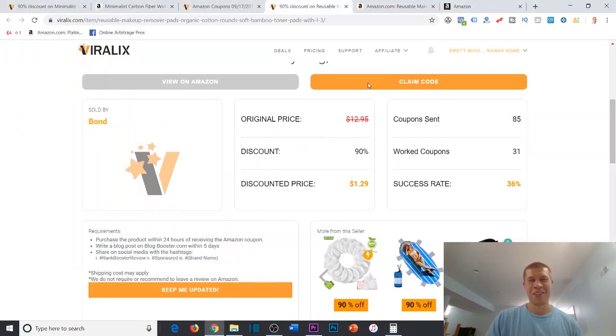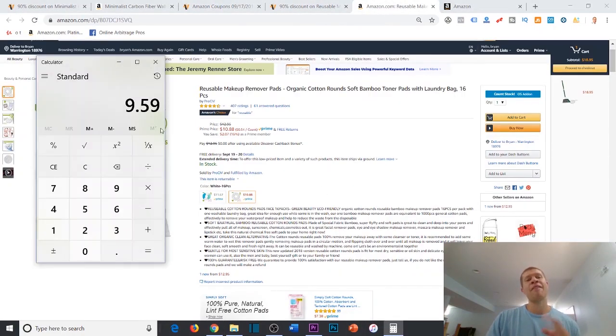$129 is $9.59. So it depends. I always say stay above a $10 profit margin, right? But that is just a rule of thumb. It's just a guideline. You want to stay around $10. Some people are more comfortable staying around $8. Some people are more comfortable staying around $9.